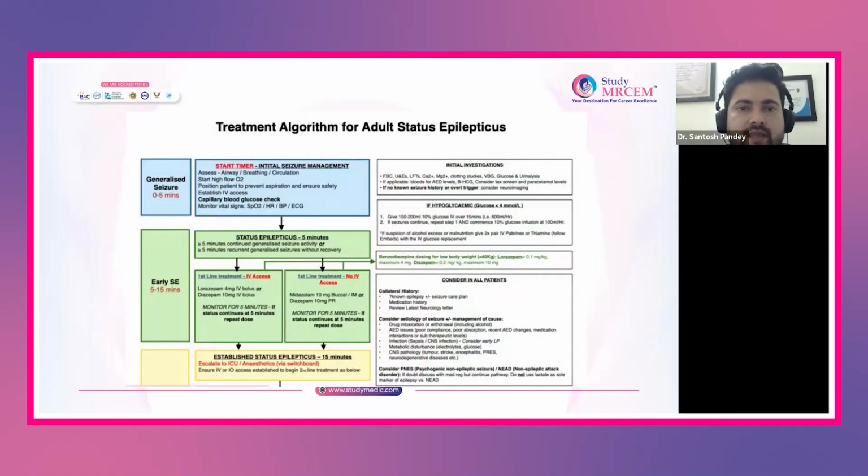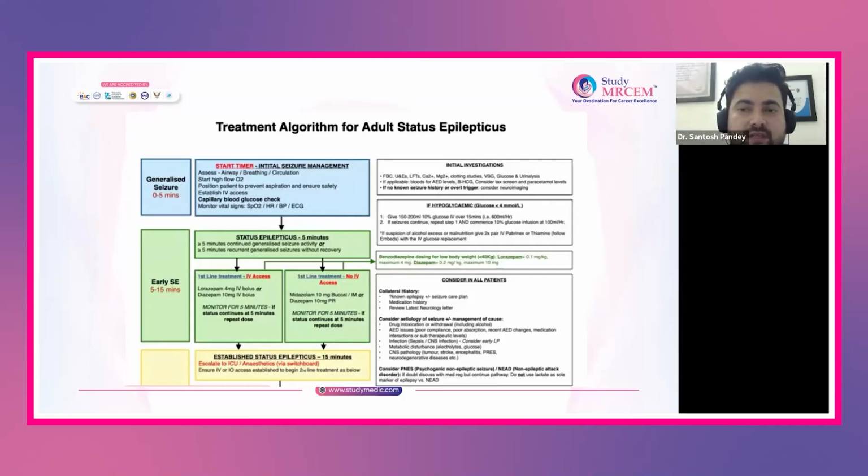So what you will do, you'll assess the airway, breathing, and circulation of the patient, and start high flow oxygen for each and every patient. If required, you maintain a lateral position so that the patient does not aspirate. Get a wide bore IV cannula. As soon as you get the IV cannula, you should take samples to rule out the causes of seizure. And then you check the capillary blood sugar. This is much more important in the initial 5 minutes.